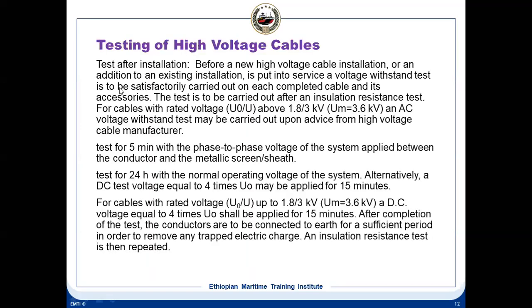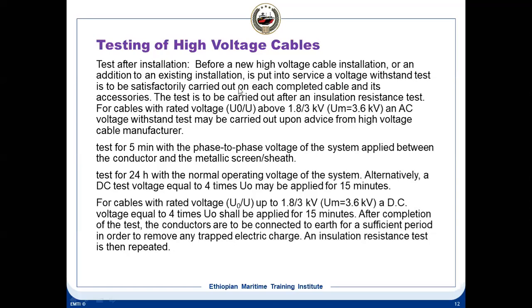Then the testing of high voltage cable. Testing of high voltage cable means the cable has to be tested. If you are using a 1000 volt megger, minimum insulation should be 100 mega ohms. This I am talking about cable testing. If you are using a 10,000 volt megger, it should be 1000 mega ohms when you are testing the cable. So before a high voltage cable installation, in addition to the existing installation, it is put in service, a voltage withstand test is to be satisfactorily carried out.